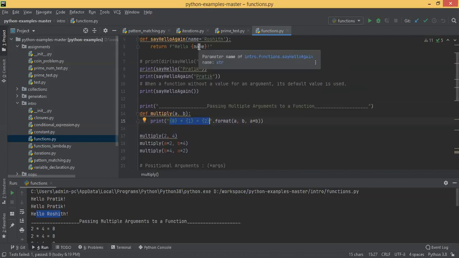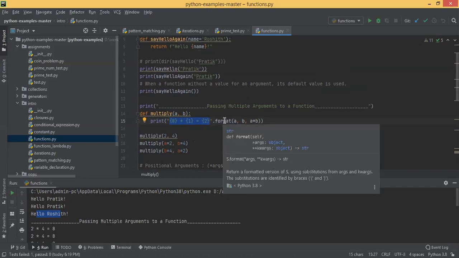But here we have used dot format. Both are one and the same. So the format function came in Python 3, and f is basically part of Python 2. So if cross compatibility is needed, you can use that.